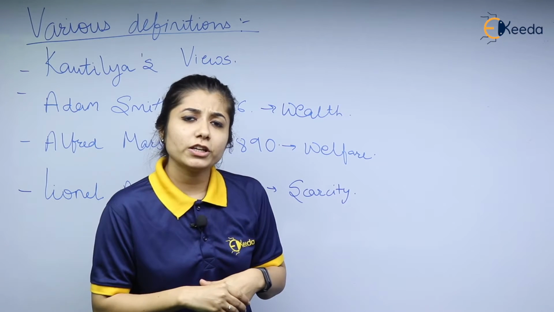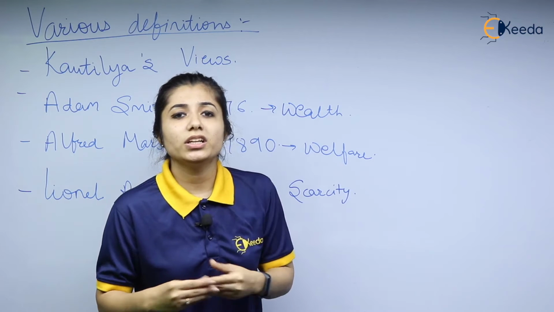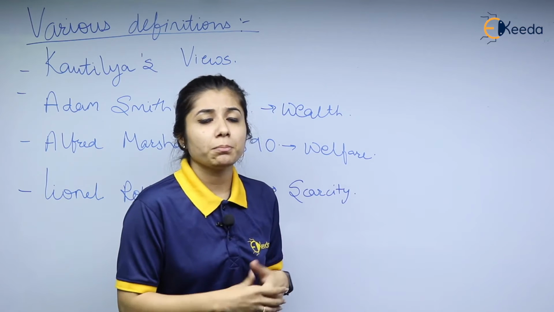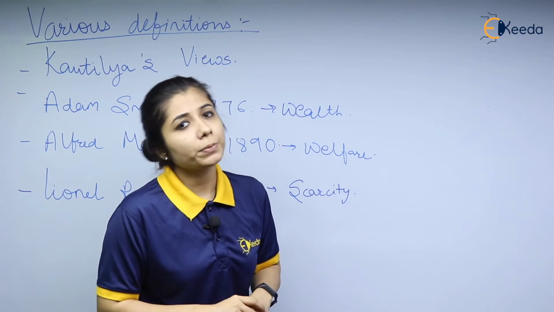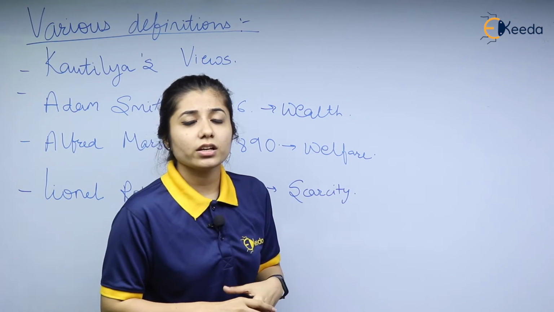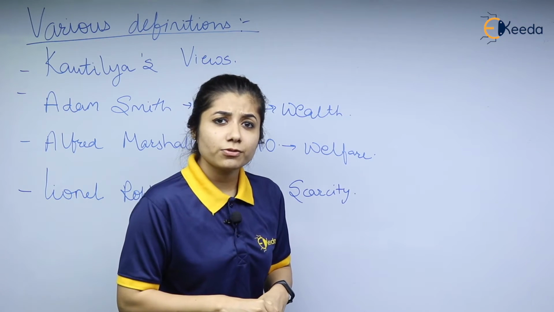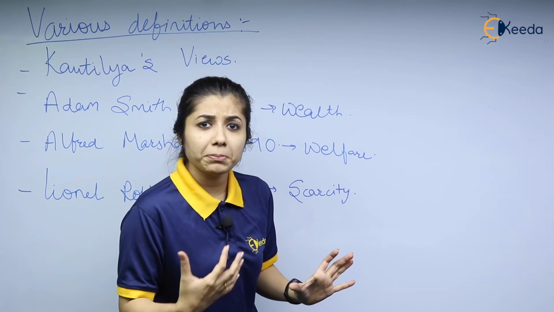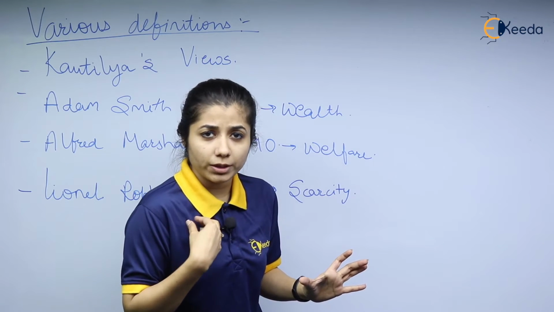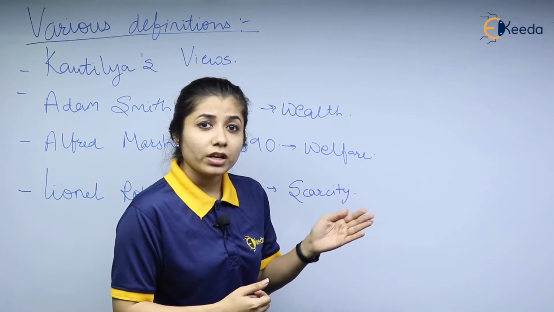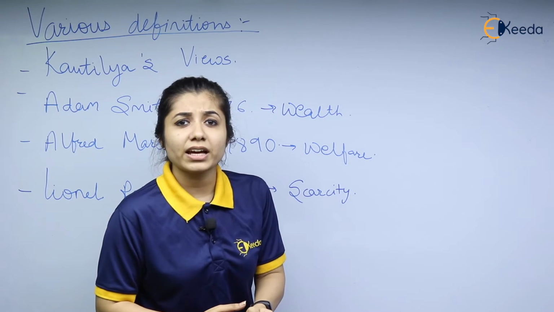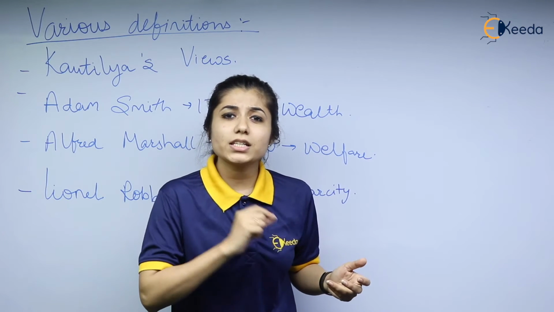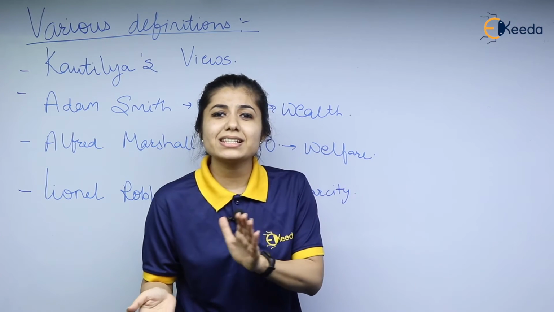He had written the definition in the book An Essay on Nature and Significance of Economic Science. This is the name of the book that was written by Mr. Lionel Robbins. What does the definition signify? Lionel Robbins defined economics as a science which studies human behavior. Human behavior means the behavior that is shown by humans. Economics is a science which studies human behavior as a relationship between ends and scarce means.